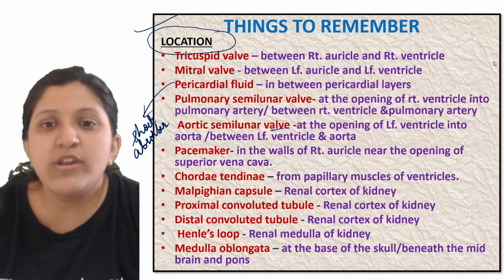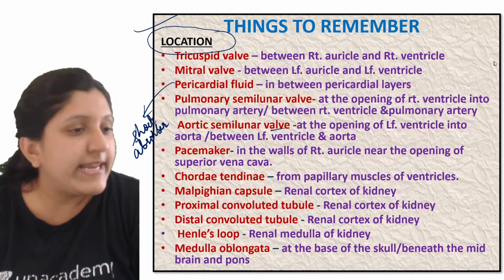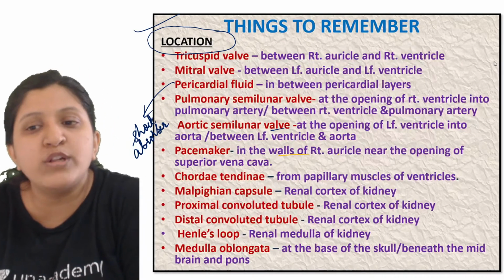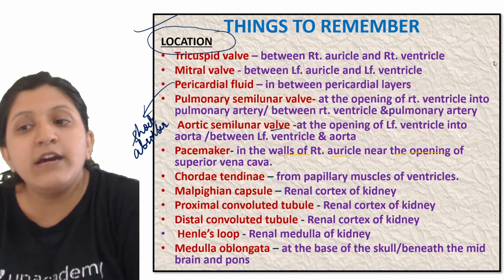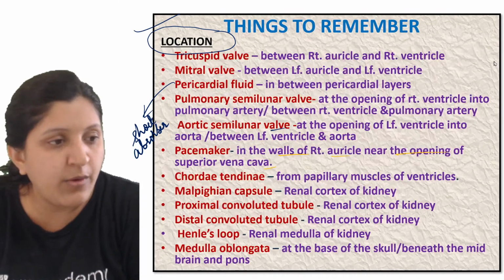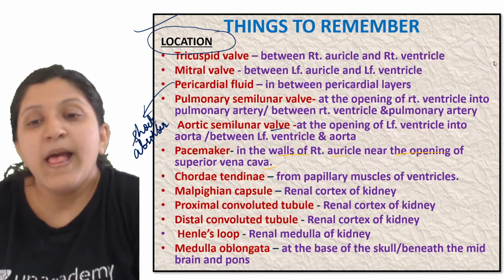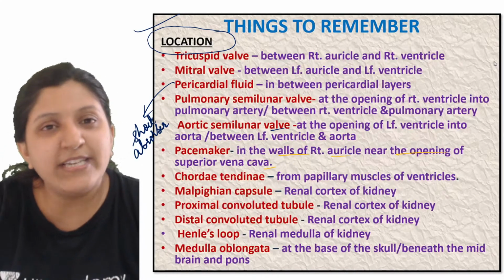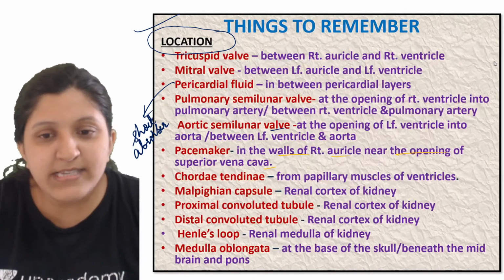Yeah. So now other than that, so there is a pacemaker. So what does the pacemaker do? So this is in the walls of the right auricle near the opening of the superior vena cava. So this is with location. So you need not write function here. So you need to write like where exactly this is present.